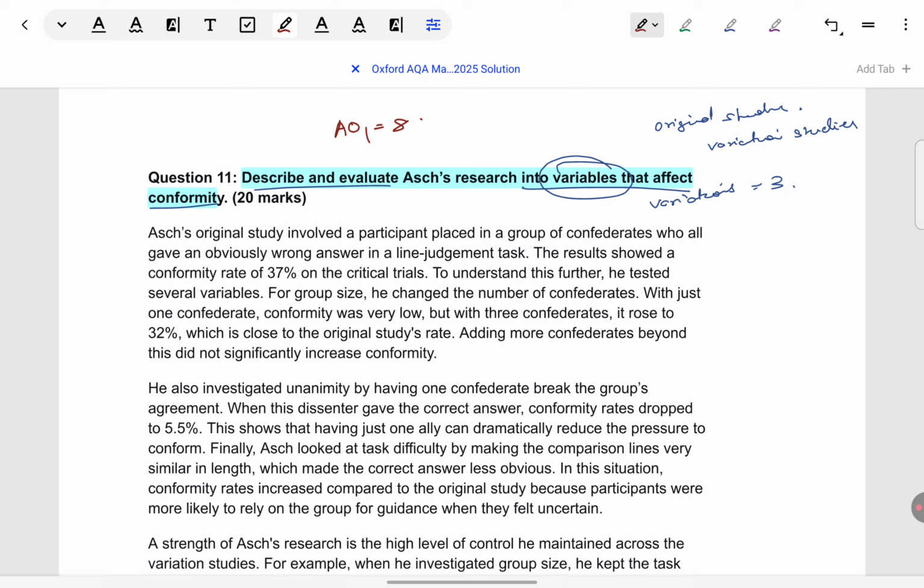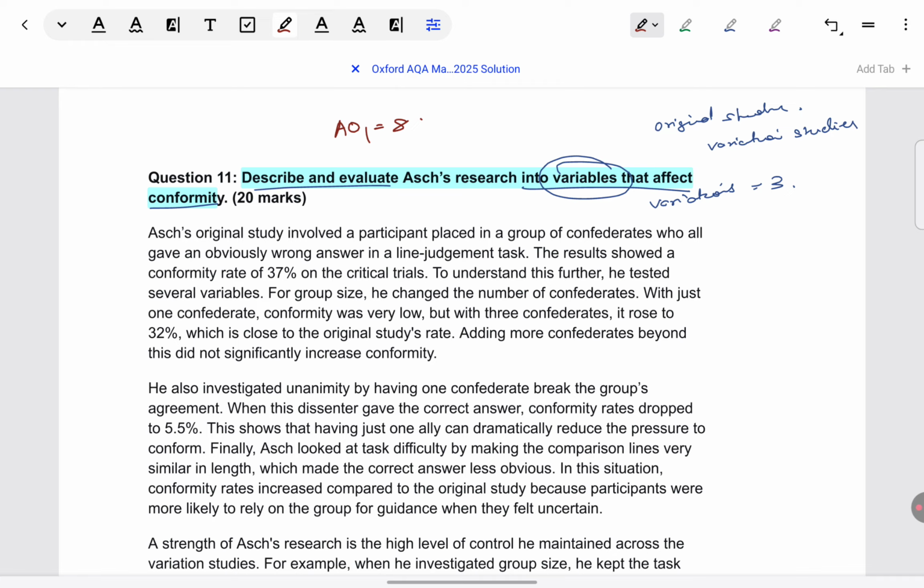Variation studies are not done to show some new procedure. They are not bringing some new paradigm into the field. The paradigm has already been established by the original study. Variations are just to show you what elements matter when it comes to that phenomenon, right? So you also have to focus on findings and conclusions only.